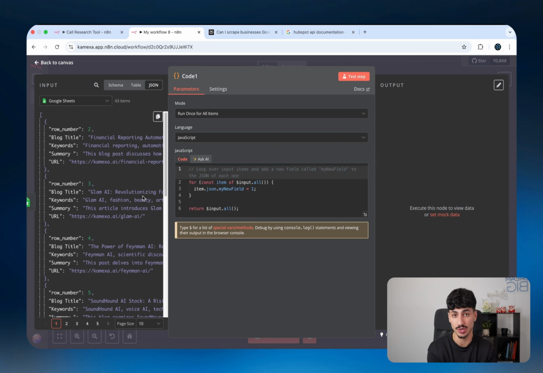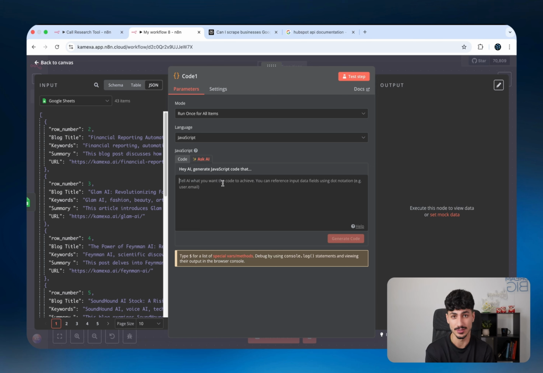Now, n8n has this built-in feature called Ask AI, which basically allows you to ask AI how to write that piece of code. But honestly, 9 out of 10 times when I use it, it doesn't work. So I don't know what you guys are doing in n8n. Come on, fix it. So you're probably not going to be able to use this every single time.